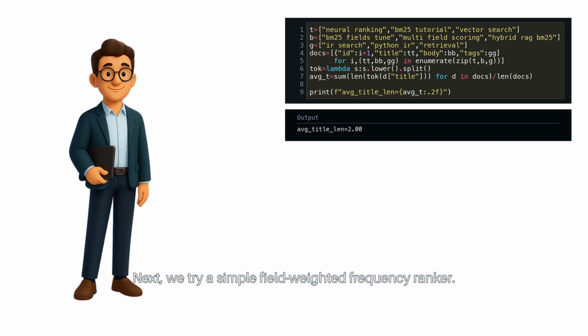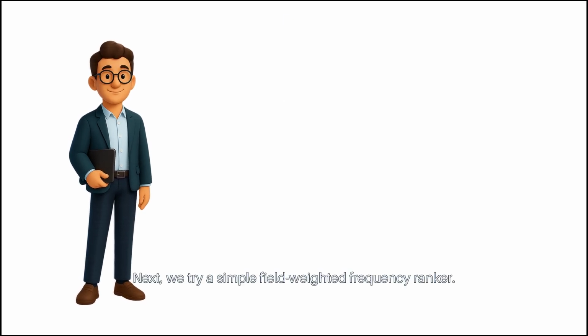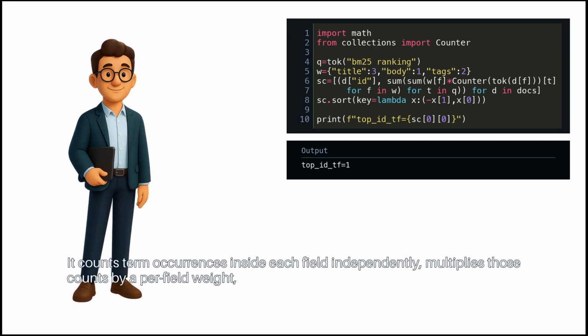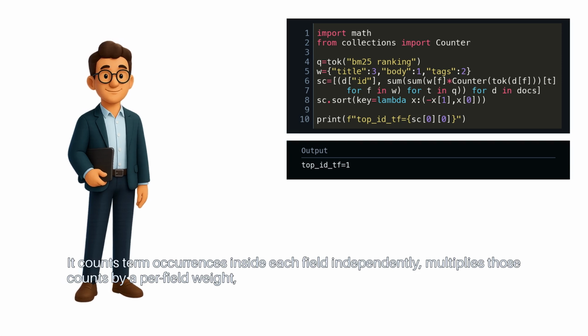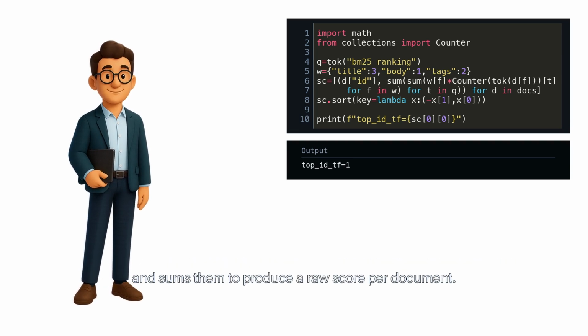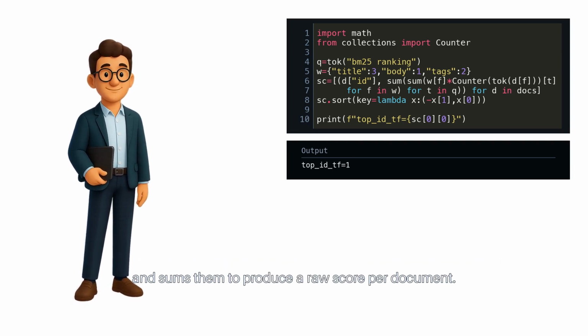Next, we try a simple field-weighted frequency ranker. This snippet ranks docs using field-weighted TF across title, body, and tags. It counts term occurrences inside each field independently, multiplies those counts by a per-field weight, and sums them to produce a raw score per document.